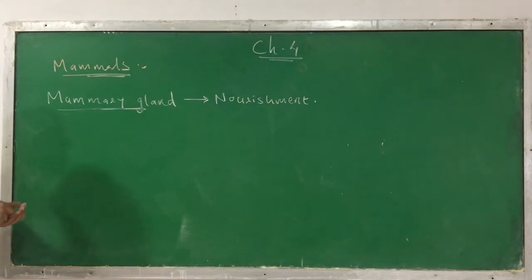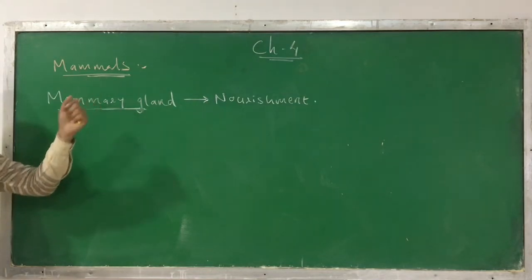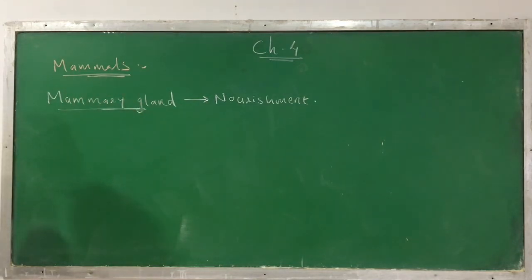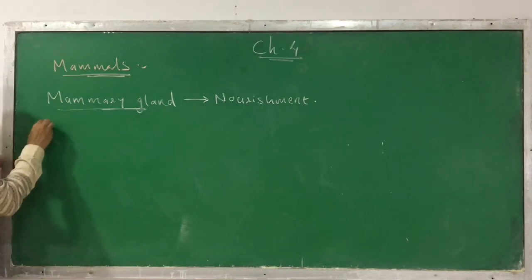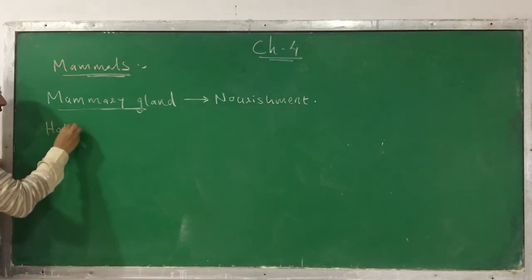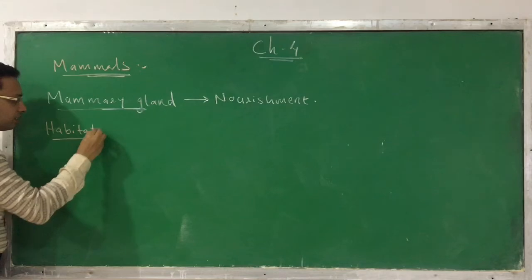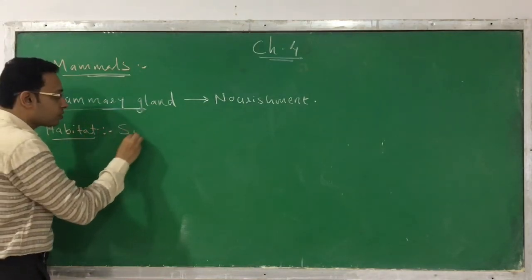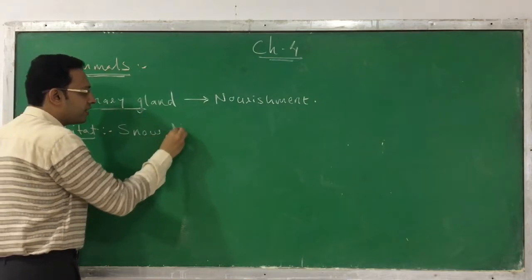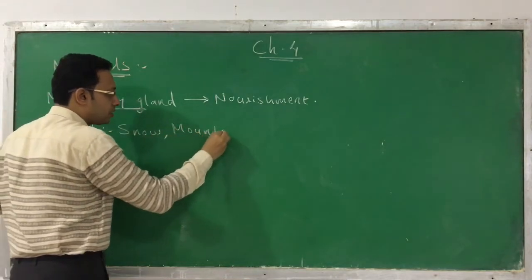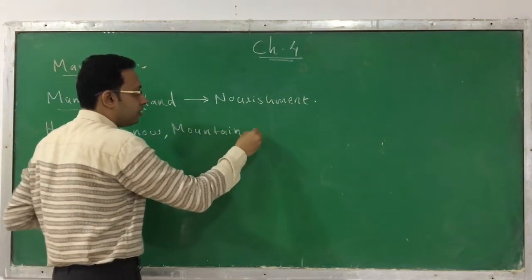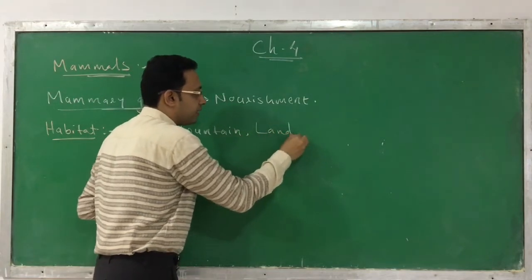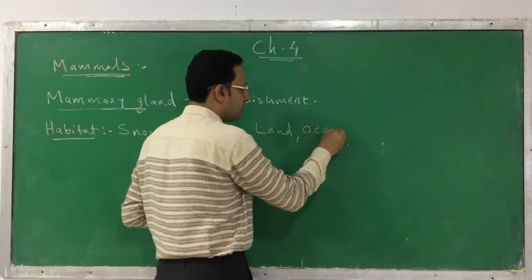Next characteristic, you will see that this includes a diverse variety of animals, and hence their habitat is also diverse. They can be found in lots of places. They can be found in snow, in mountains, on lands, and even in the ocean.